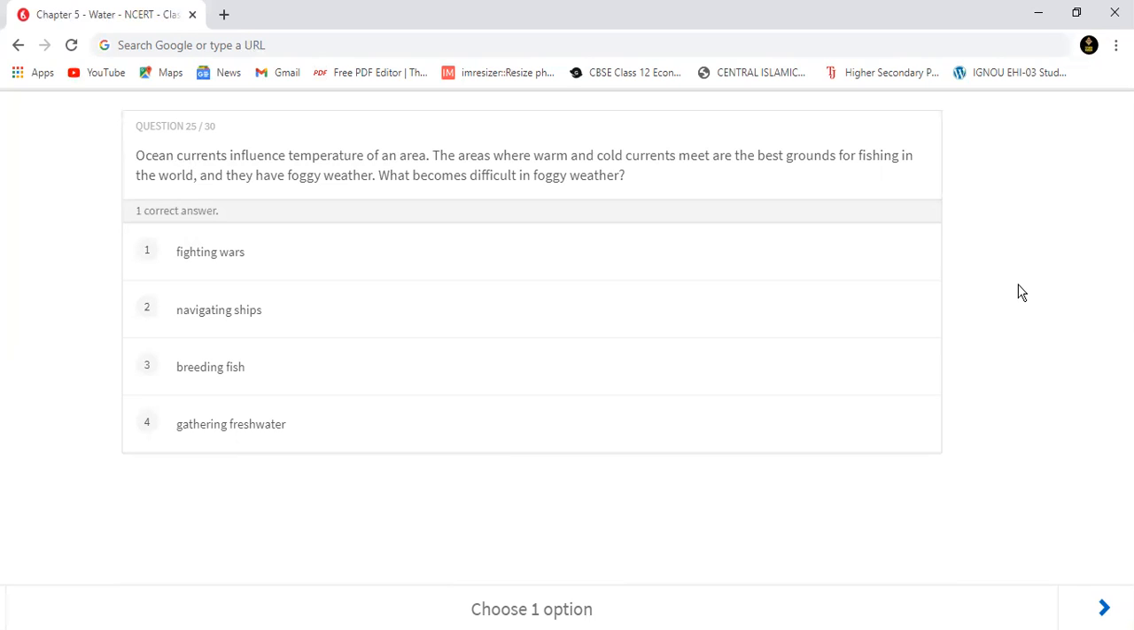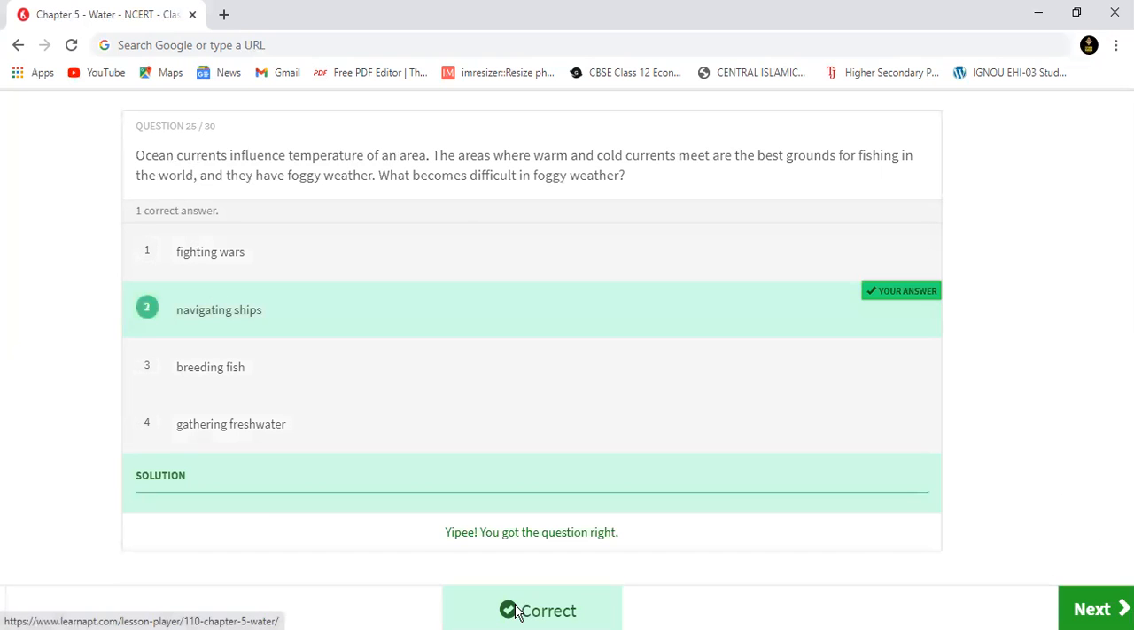Foggy weather में navigation सबसे ज्यादा difficult होगा. Is it there in the option? Fighting wars तो होता ही है, navigating ships भी होता है, feeding, breeding fish और gathering fresh water, तो navigating ships सबसे ज्यादा मुश्किल होता है, ठीक है।